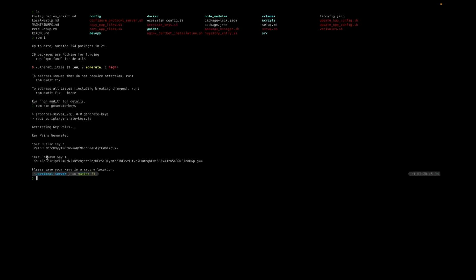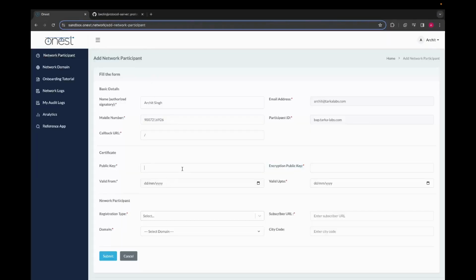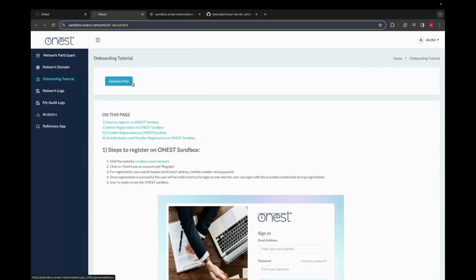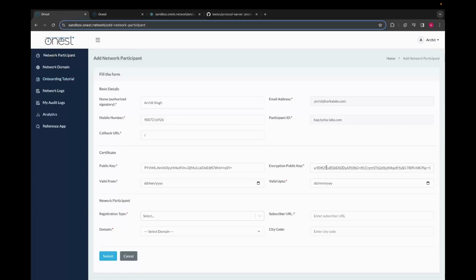Here we have the public key and the private key generated. It's a good idea to save this in a secure place so that we can use it in the future. The public key from here is then used to fill the form over here. The encryption public key is something that is not used currently, so we'll be using a dummy value to fill it in. So we move on to onboarding tutorial here and we click on generate key and then use this value to actually add it over here.